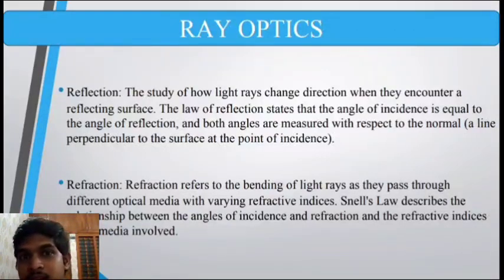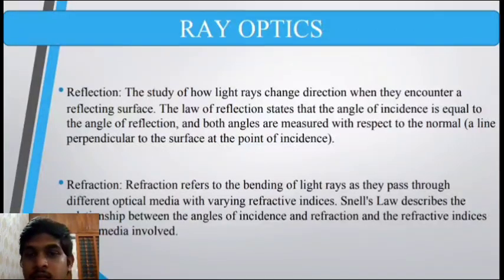So what basically reflection is, is that when the light hits a smooth surface called a mirror, then the light will reflect at an angle which is equal to the angle of incidence. So the angle of incidence is equal to the angle of reflection, and the incident ray, the reflected ray, the normal, and the plane of the mirror all lie in the same plane. So reflection. So next, refraction.